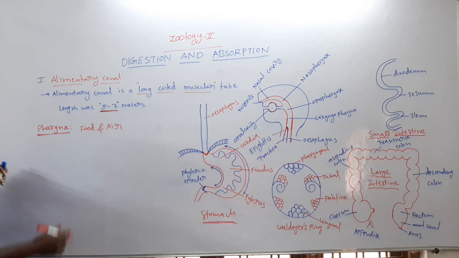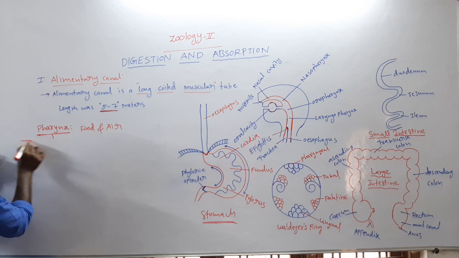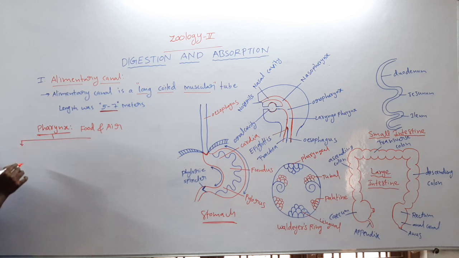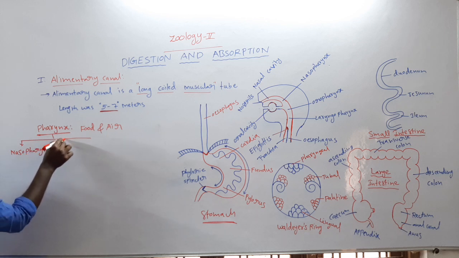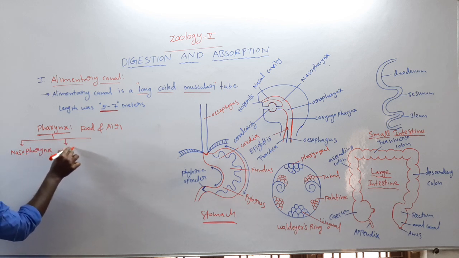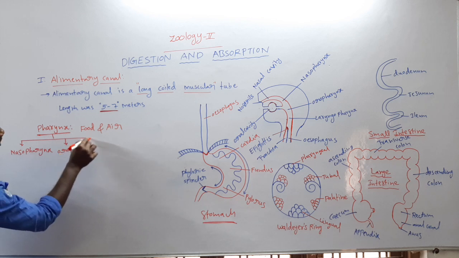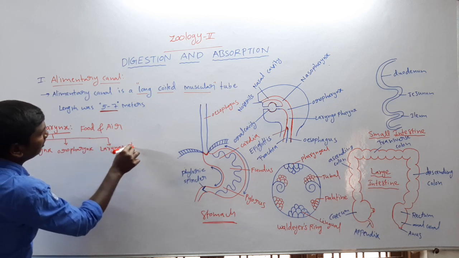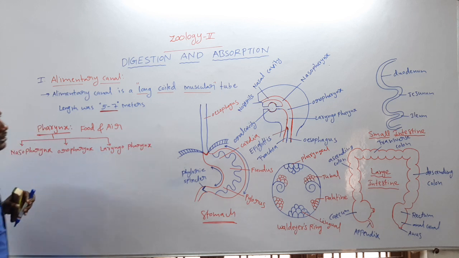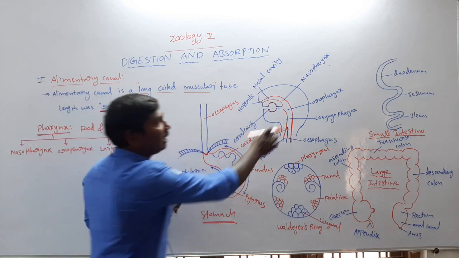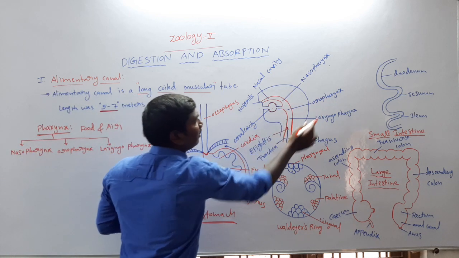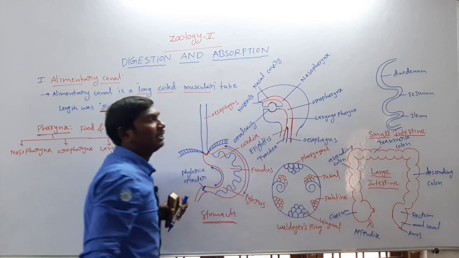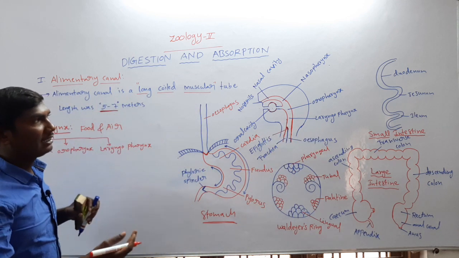Next one, the pharynx contains three regions.